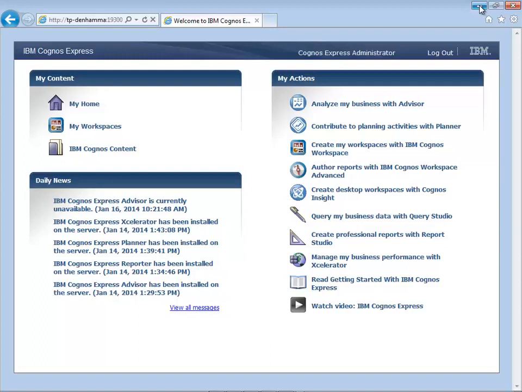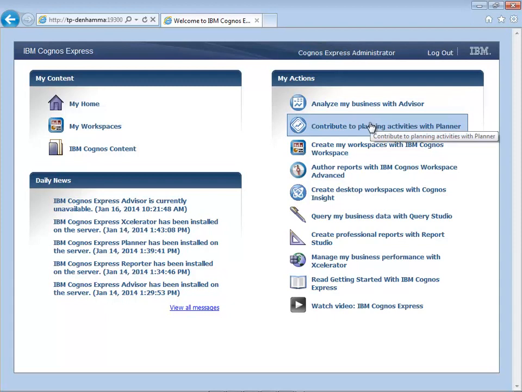To do so, they started with a high-value project of tracking profitability of their product lines. They are now looking to review the performance of a product which was very recently released to market as they expand their product lines. To do so, we're going to be using numerous capabilities provided by the Cognos Express offering.